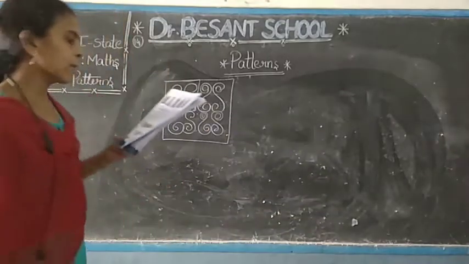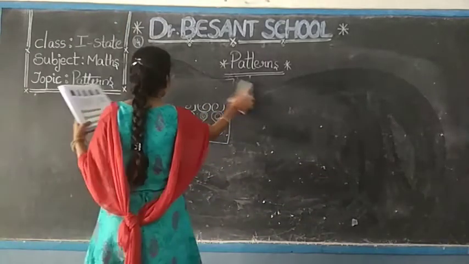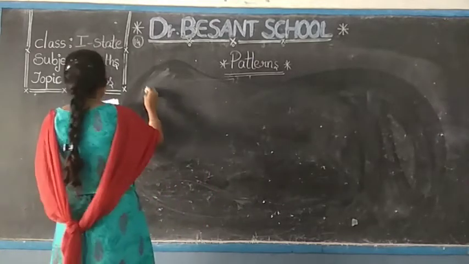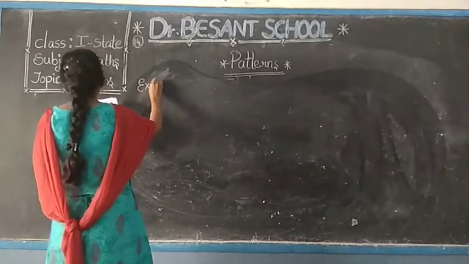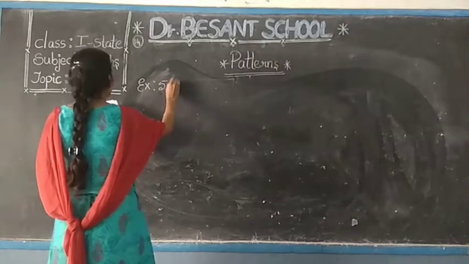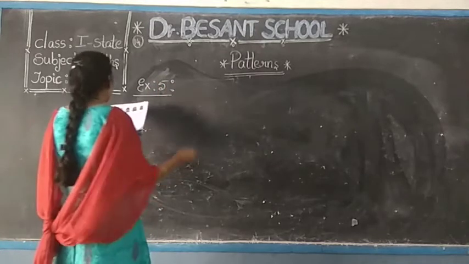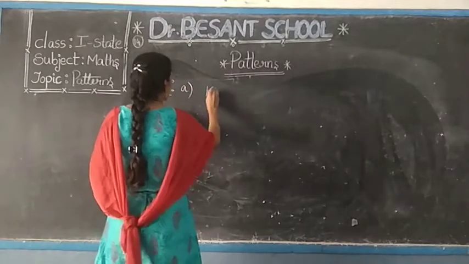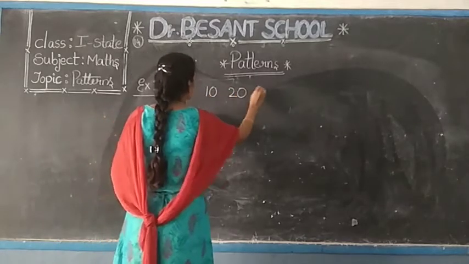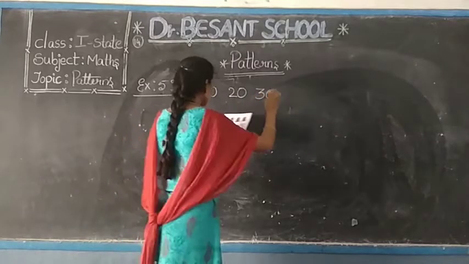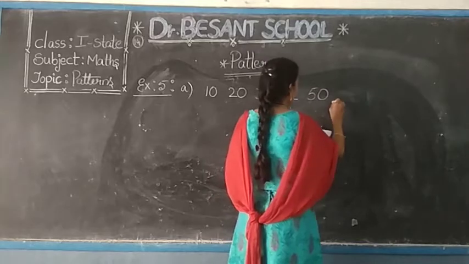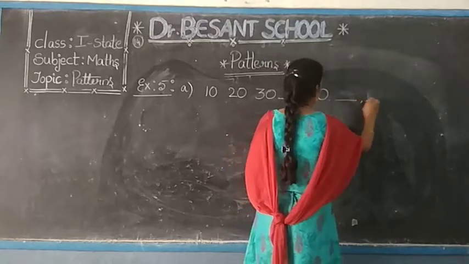Complete the given pattern. One is done for you. So the first one, he has given the answer. The remaining problems we have to solve. Okay, example 5. Complete the pattern. So in that first one, what have they given? 10, 20, 30, blank, 50, blank, blank.